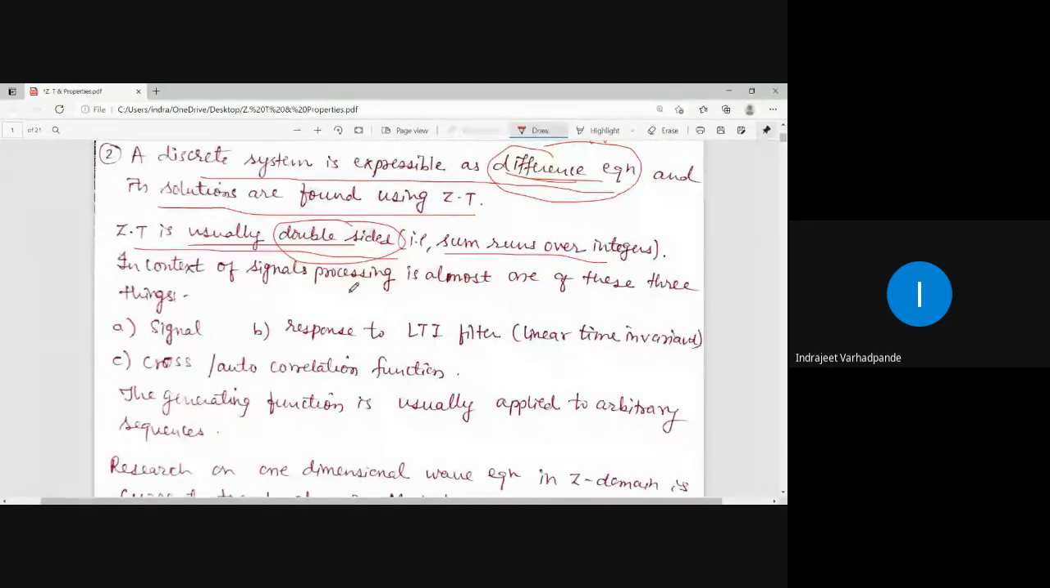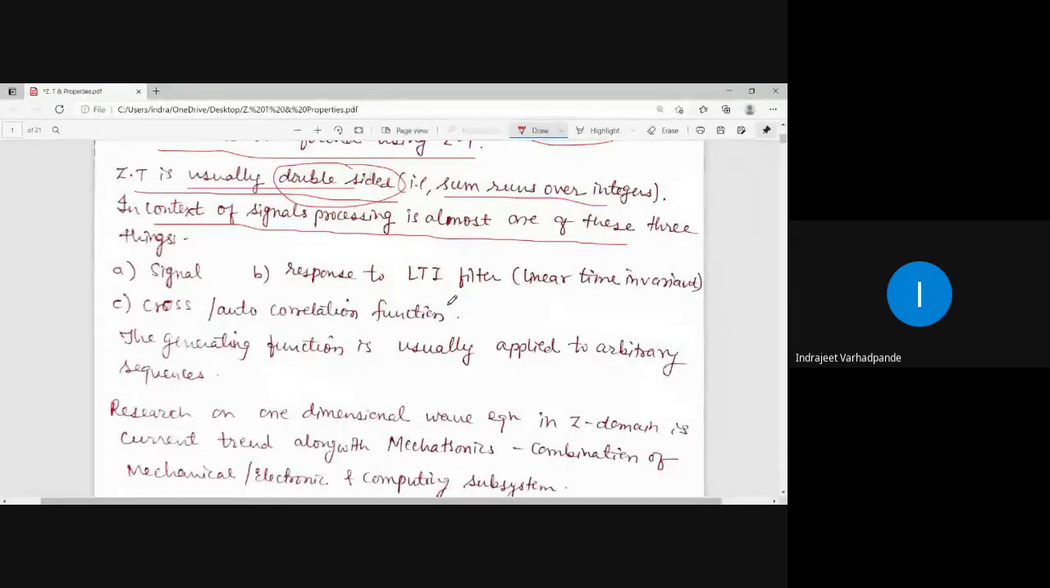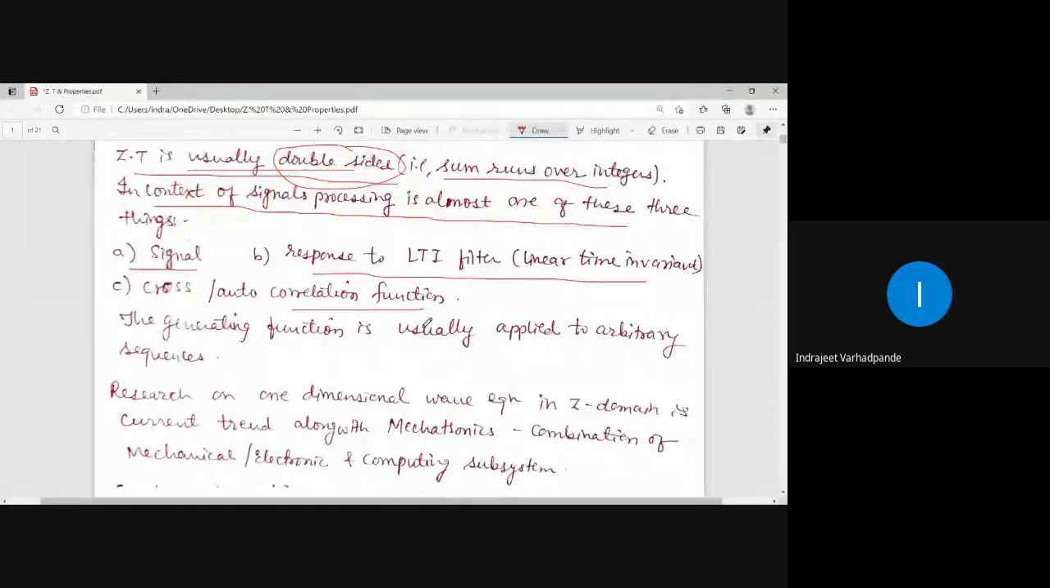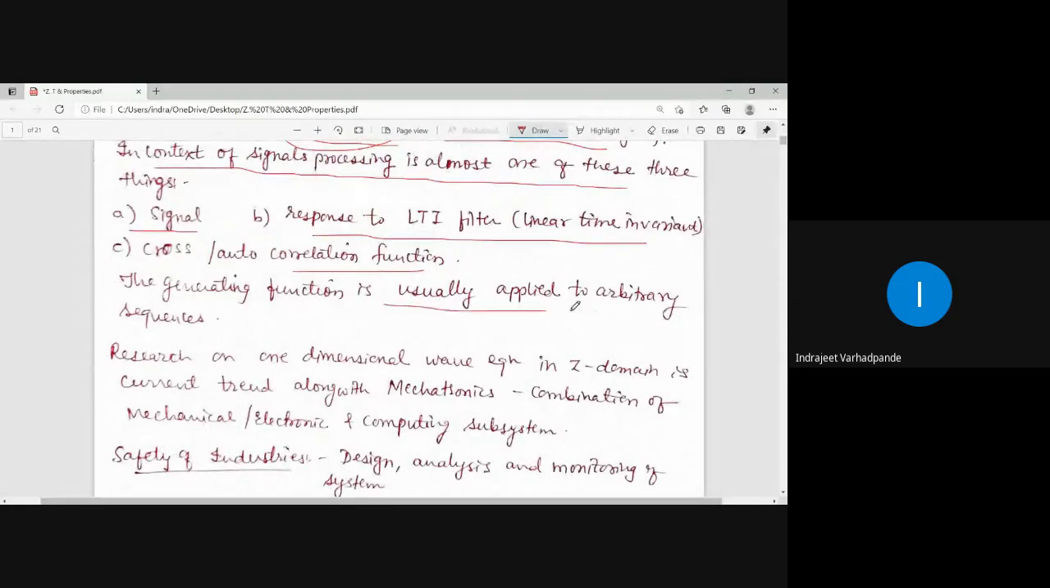With respect to your particular branch, in context of signal processing, it is almost one of three things where Z transform is usually applied, where we get the discrete system of signals which are to be processed. One of them is signal, another one is response to LTI filter, where LTI stands for linear time invariant, and the third is cross or auto correlation function. The generating function which is usually applied is to the arbitrary sequence.